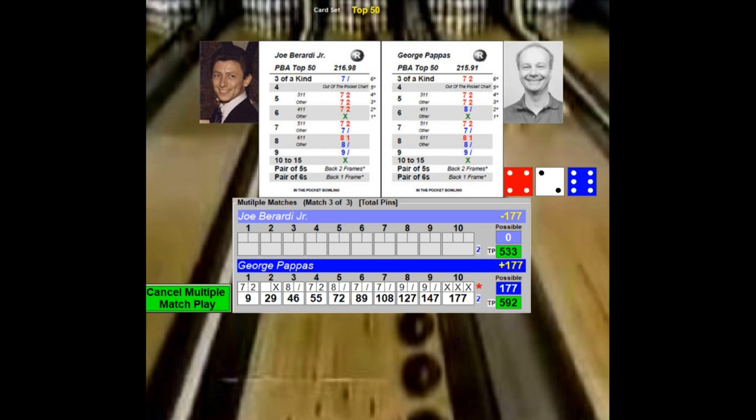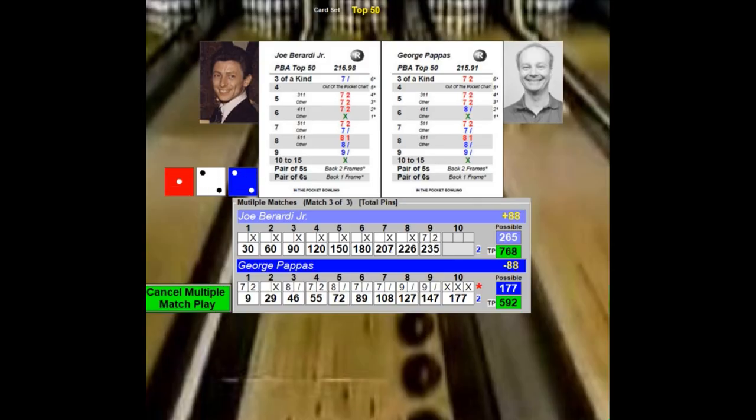Pappas throws a 177. Berardi doesn't have to do much. Yeah, Berardi had 8. Holy shit. Berardi, through the first 8, had a perfect game going. He throws a 263. Wow, that was not even close. Berardi crushed Pappas in the fine powder. 263, 177. What a job by Berardi.